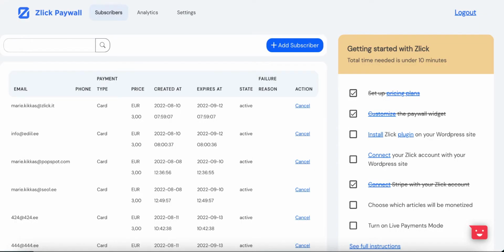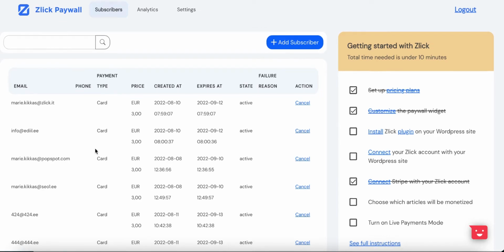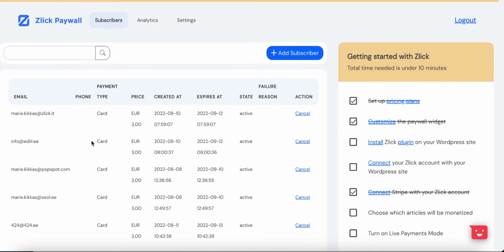Now here you can manage your subscribers. You can cancel any subscription at any time. See the full list of subscribers here. Search subscribers if needed, and you can add them manually. Subscribers can cancel their subscription if needed from their dedicated portal. For you, that means less support load.